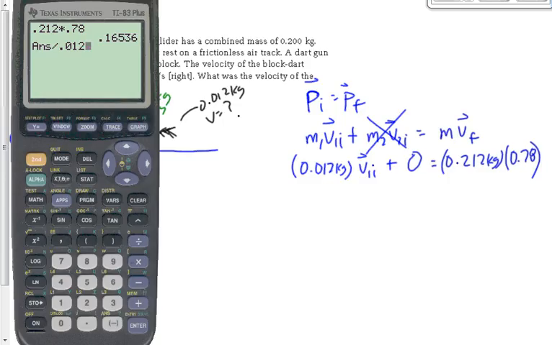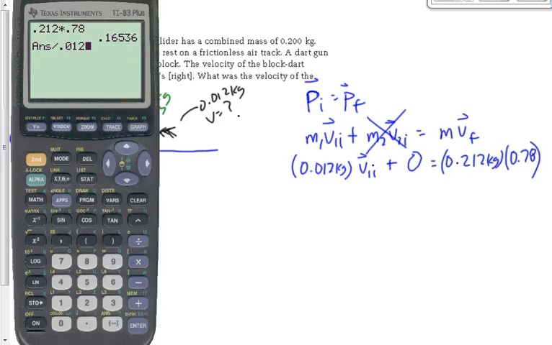The final velocity is 0.78. Do you think the velocity of the dart is going to be more than 0.78 or less than 0.78? More. How come? How come it's going to slow down though? Tell me what about the block slows it down?